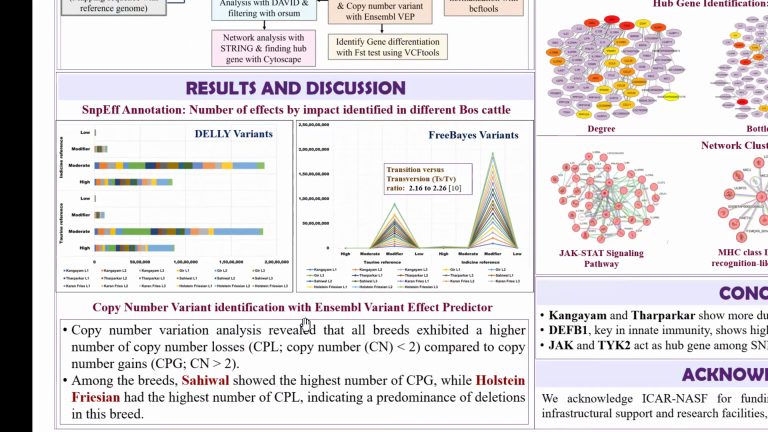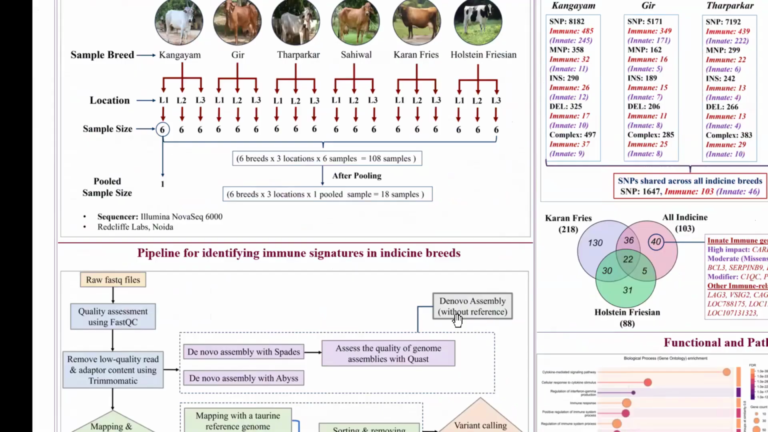So the copy number variation analysis reveals the number of copies of a genomic region that are present. The cattle are diploid organisms, which means a particular gene has two copies. So if a region has more than two copies, we call it a copy number gain, and less than two copies, we call it a copy number loss. So this analysis reveals Sahiwal having a higher number of CNGs, whereas Friesian has a higher number of CNLs, which indicates a lot of deletions have occurred post mutation.